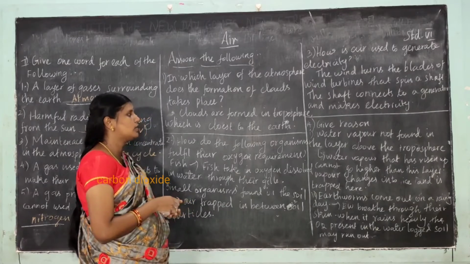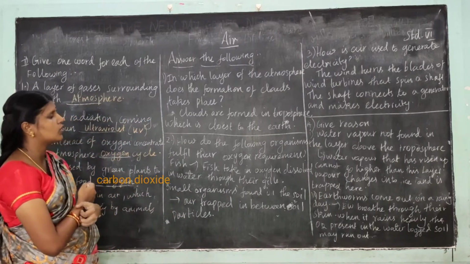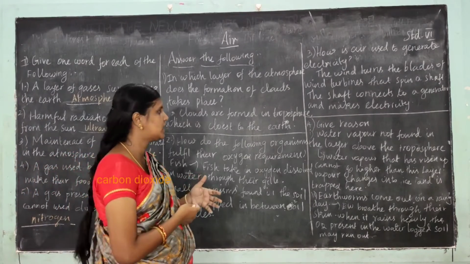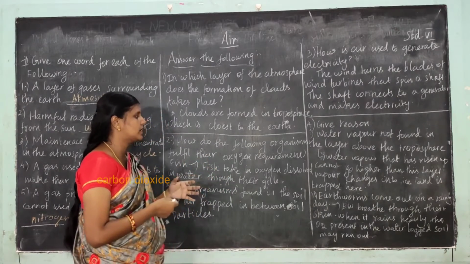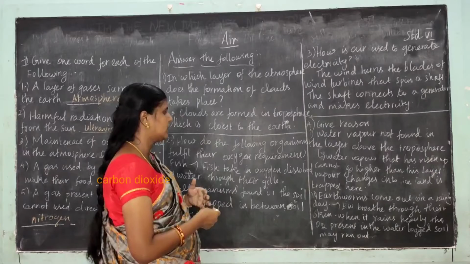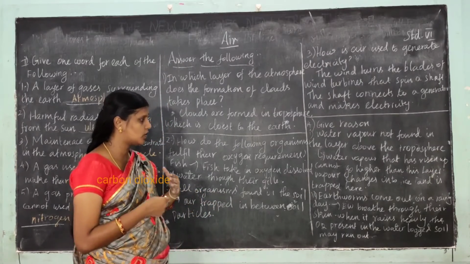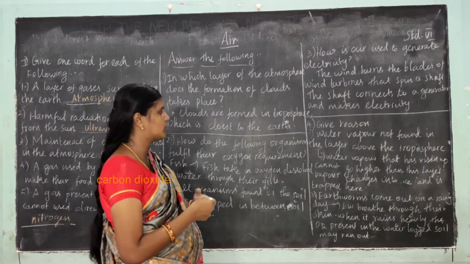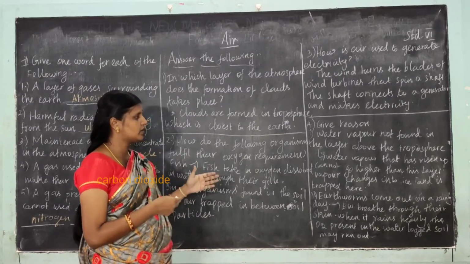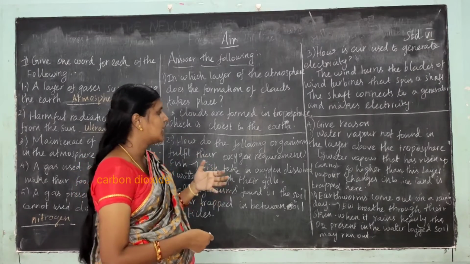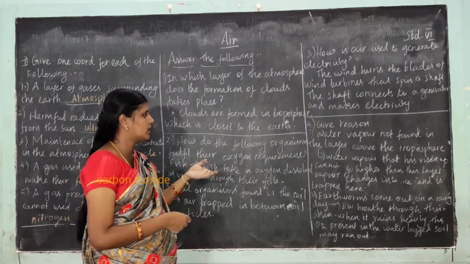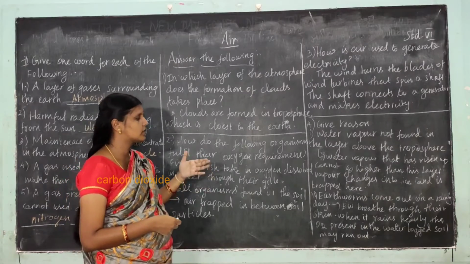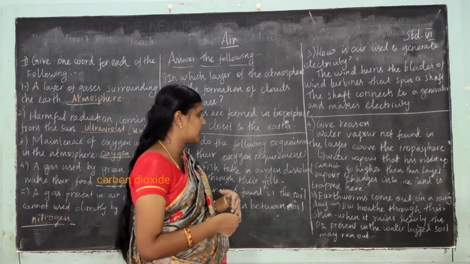And the next question is, give reason for the following. First one is, water vapor is not found in the layer above the troposphere. The water vapor that has risen up cannot go higher than this layer, so the water vapor changes into ice and is trapped here.